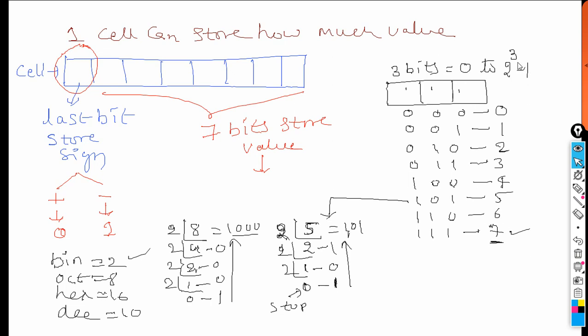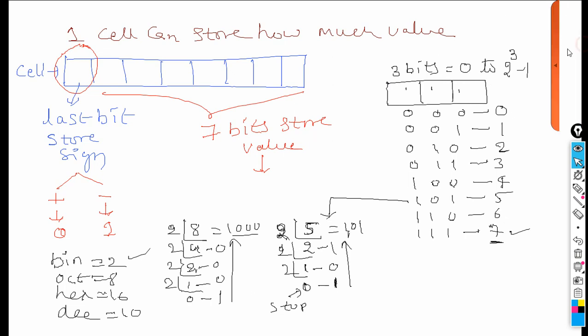Okay. Why we are giving minus 1 is, as it is starting from 0, the 8th number will be 7. That is why I am giving 2 to the power of 3 minus 1. As it is starting from 0, we have to reduce 1. So in 3 bits, it stores 0 to 2 to the power of 3 minus 1. Similarly, in 7 bits, how much value can it store? That is what we have to write now.